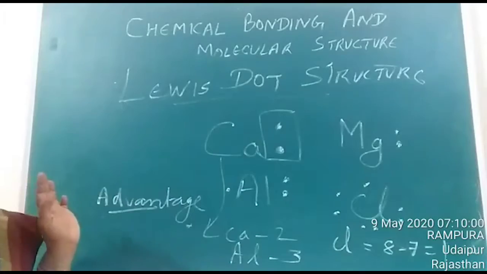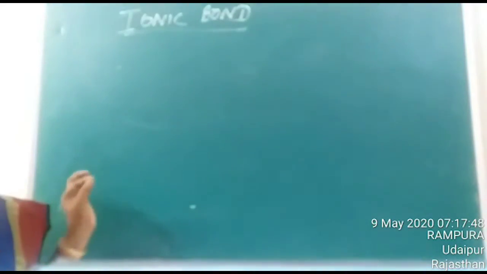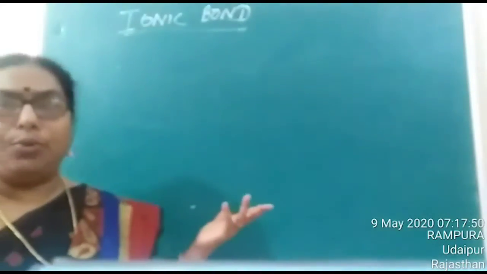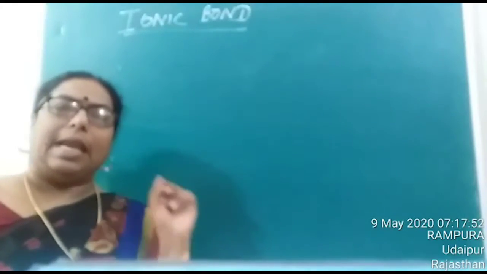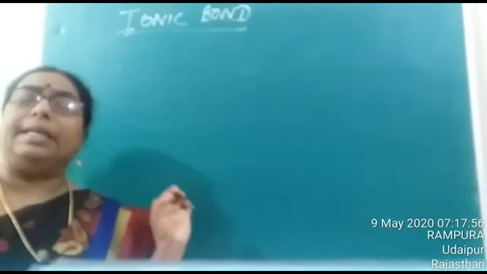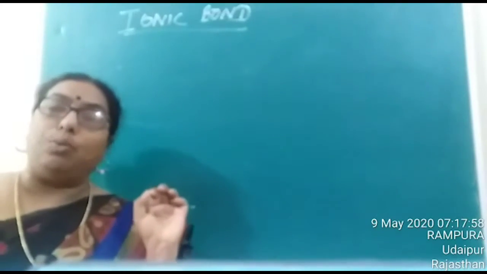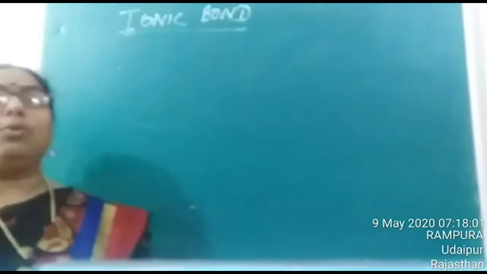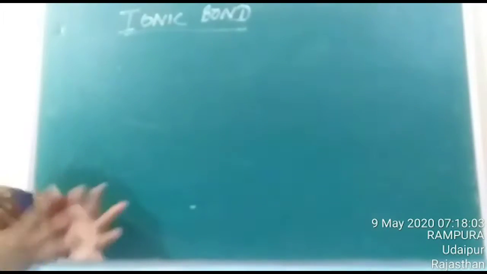Is it clear, children? So according to Lewis dot structure, we have discussed the octet rule, and we have seen that every element in the universe generally has a tendency to attain 8 electrons in its outermost shell. Now we are going to study how these elements attain these 8 electrons in their outermost shell.